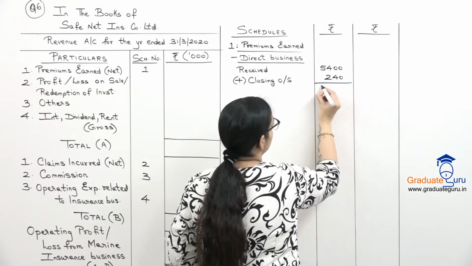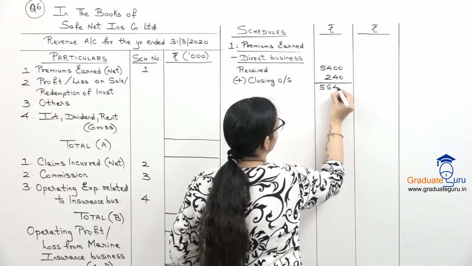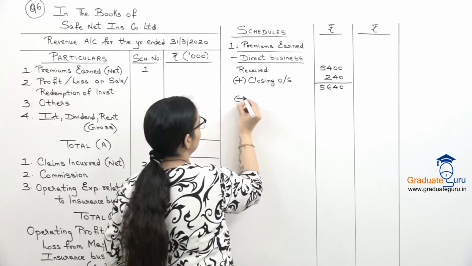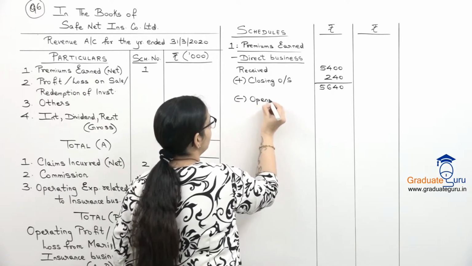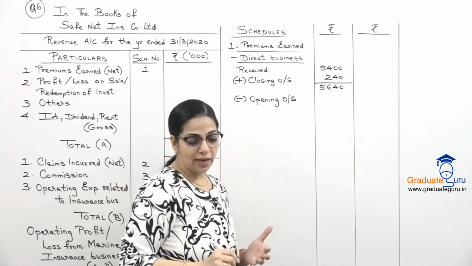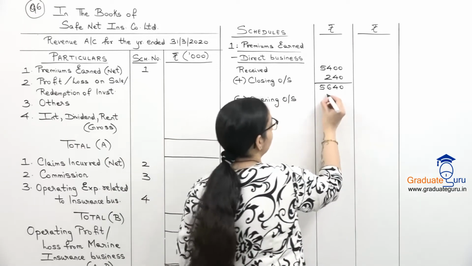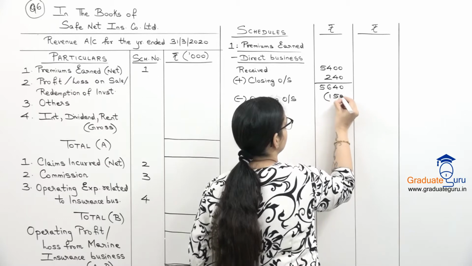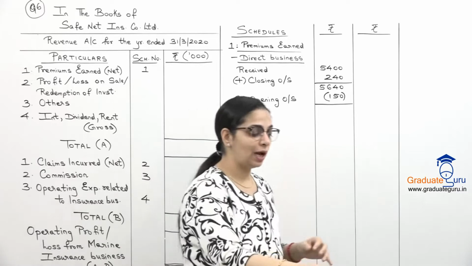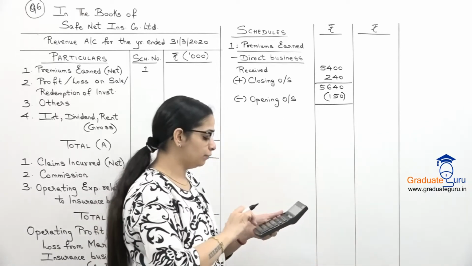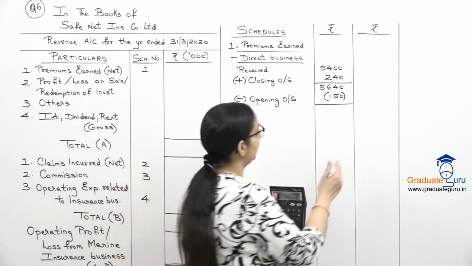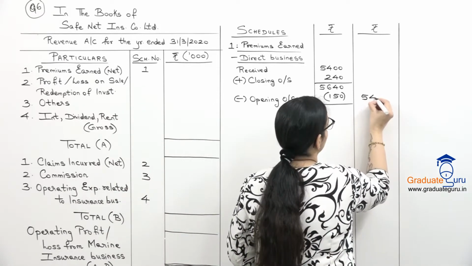So, we add these two in the inner column only. So, we will get 5640 and from this we subtract our opening outstanding, that is receivable. So, opening outstanding for direct business is 150. So, after doing this adjustment, we will take the amount in the outer column, which will be our premium for direct business. So, we get 5490.